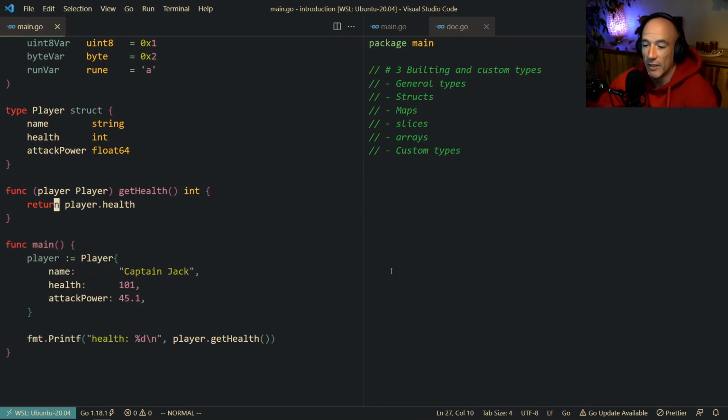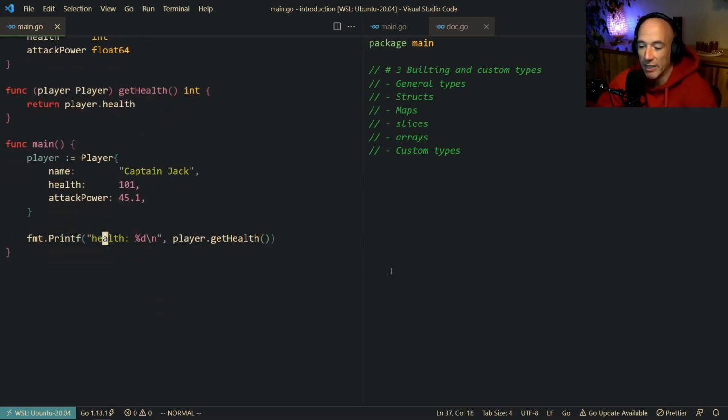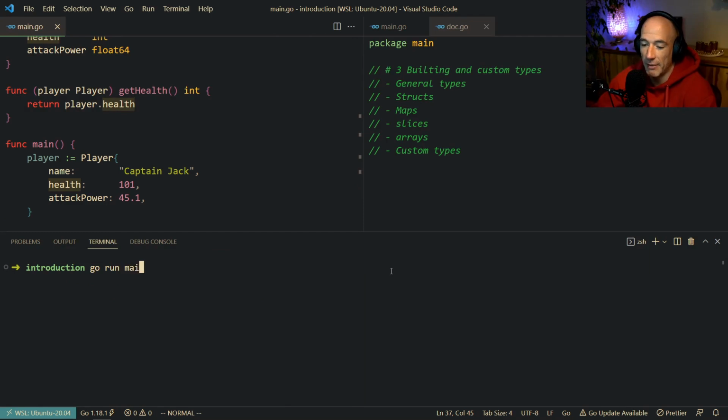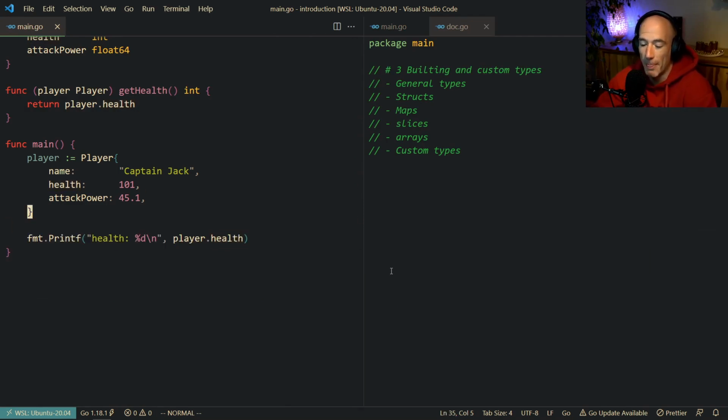And you can already see it coming, right? But you don't need to specify a getter for this. You could directly access the health here. You could say here, delete this function, health, and call it a day. And this is basically going to be the same thing, right? Go run main dot go, boom. It's the same thing, right?